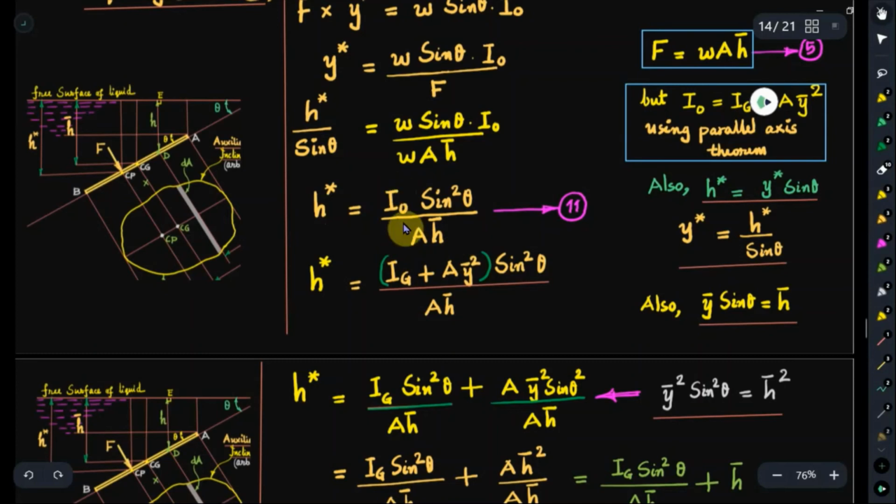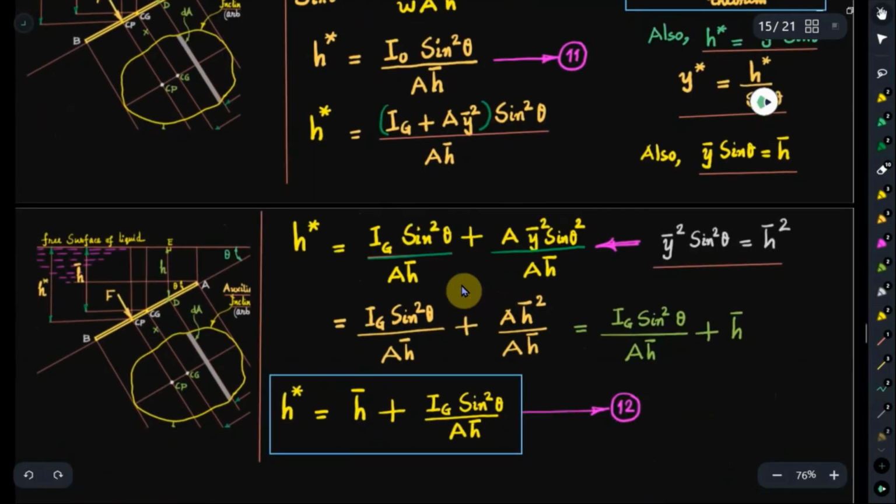Now we will replace I naught by Ig plus area into y bar square. So Ig plus area into y bar square divided by h bar, then outside the bracket you have sine square theta. If you distribute the denominator and open the bracket simultaneously, so Ig sine square theta divided by h bar plus a y bar square into sine square theta divided by h bar.